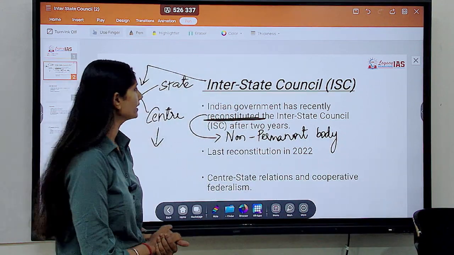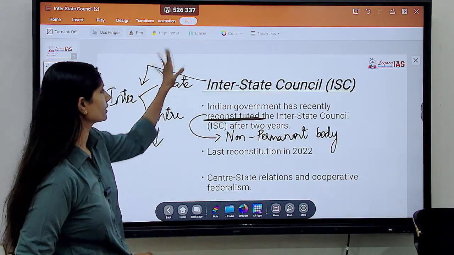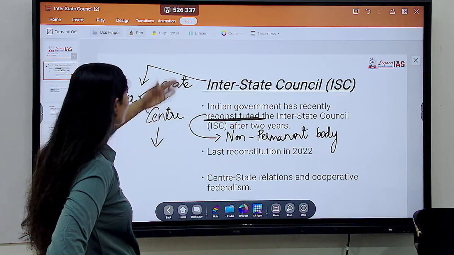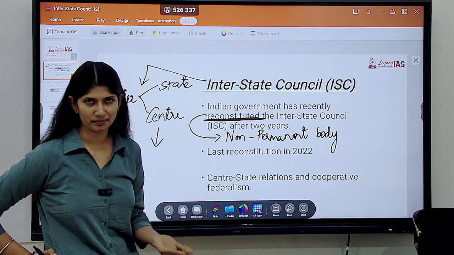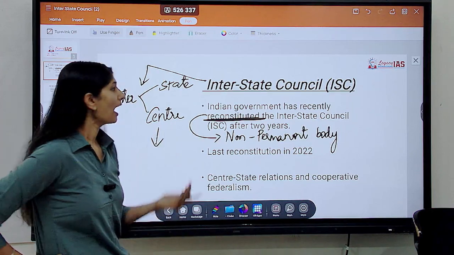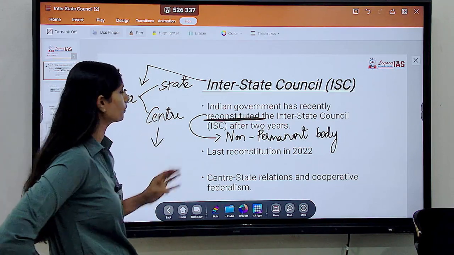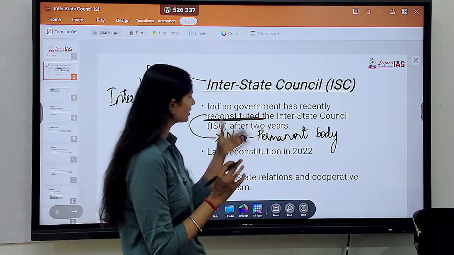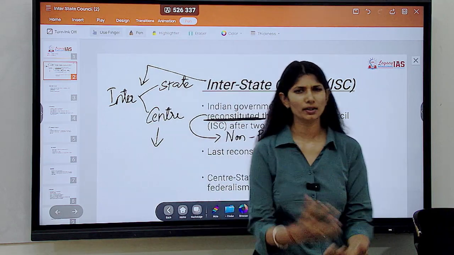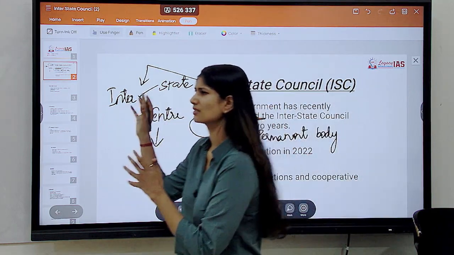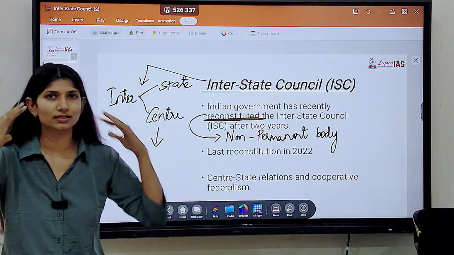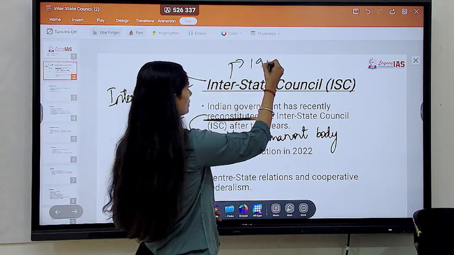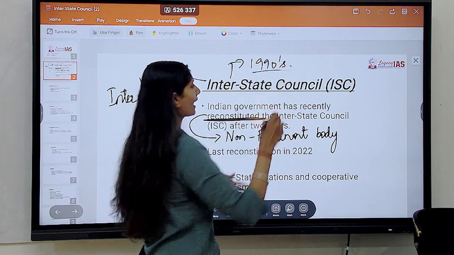The whole point of creating something like this is to make sure there is smooth sailing in the relations of center and state. Also, one important thing: leave out the specific date just for understanding, somewhere around the 1990s this was actively constituted.